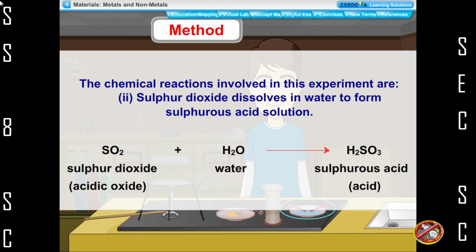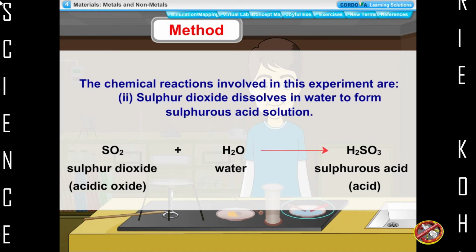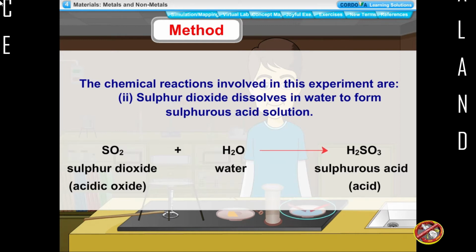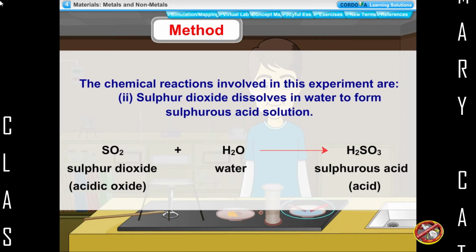This sulfurous acid turns blue litmus red, showing that it is an acid and that sulfur dioxide is acidic in nature.